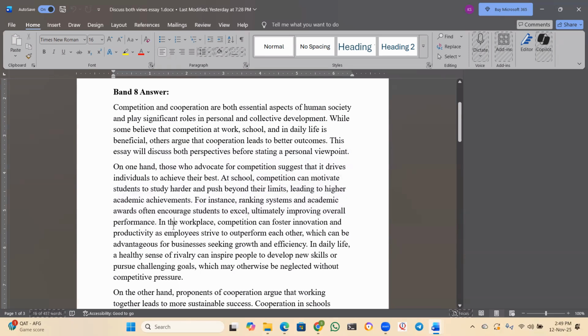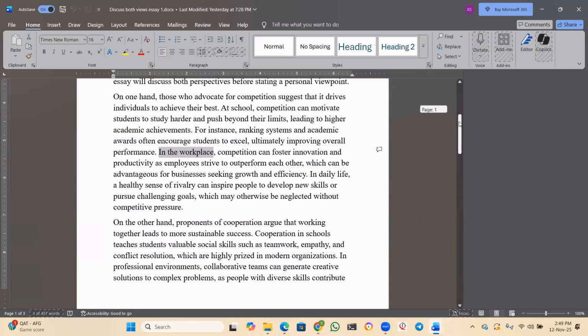That's it. Give only one example, guys. Don't give an example for every idea. One body paragraph should have only one example. This body paragraph has only this example, for instance. And then what is the idea? In workplace, what is the advantage of having competition?